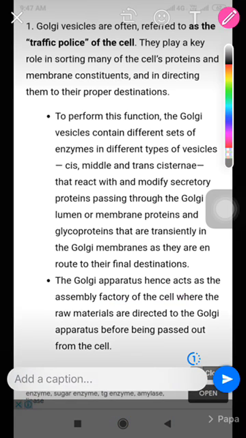And what is the meaning of this? The Golgi apparatus acts as an assembly factory of the cell because all the raw material first comes to the Golgi apparatus before passing out of the cell.